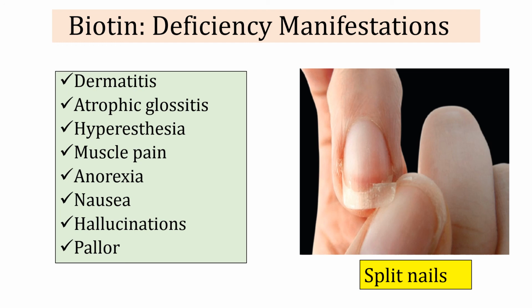These can be increased sensitivity to taste or to touch, or any stimuli. There can also be muscle pain, anorexia, nausea, hallucination and pallor, which means the skin appears pale. Split nails can also be a sign of biotin deficiency.